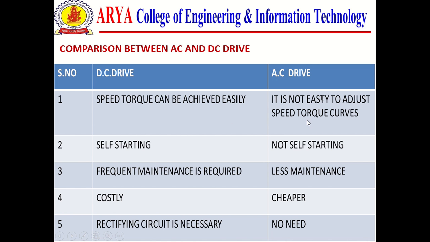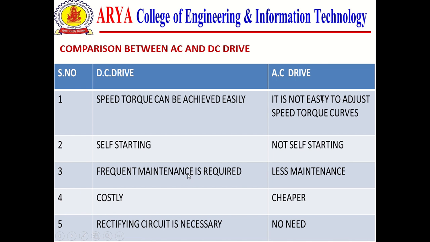But in AC drive, it is not easy to adjust the speed and torque curves. It's complex. DC drives are self-starting, but AC drives are not self-starting. We provide some facility for self-starting.